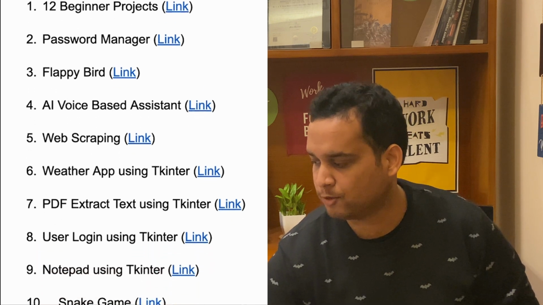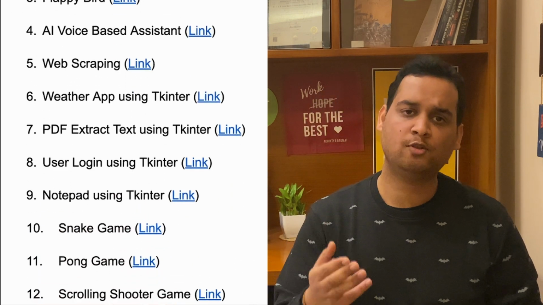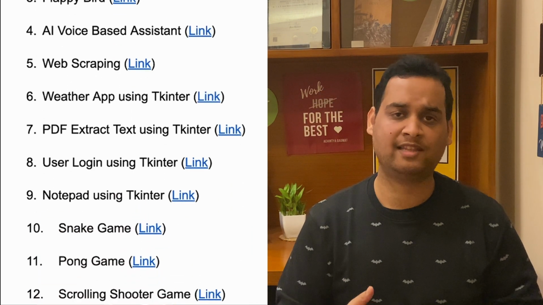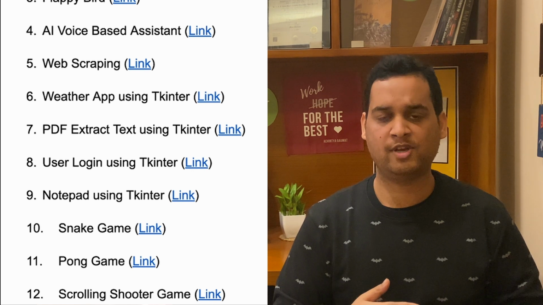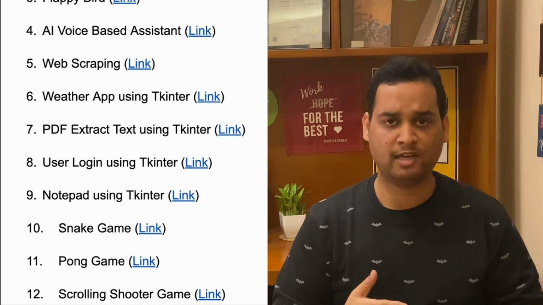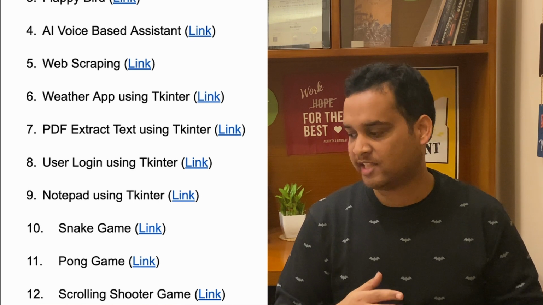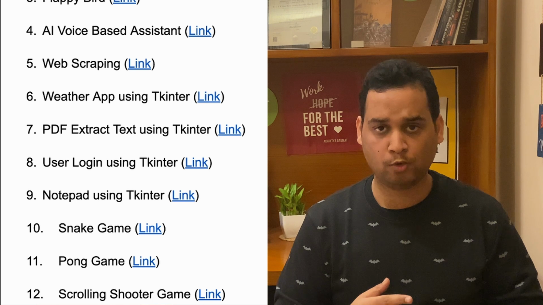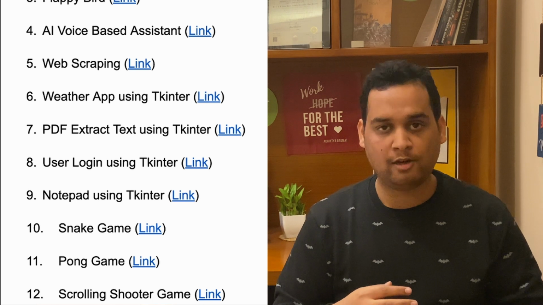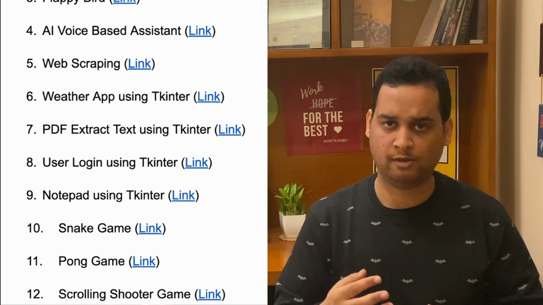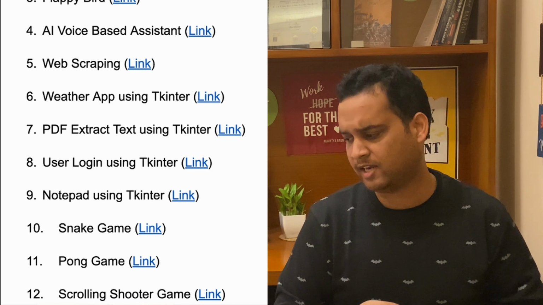Next idea is a weather app using tkinter. You must be aware that in Python there are many modules, very famous ones, like tkinter, pygame, OpenCV, NumPy, Pandas, etc. So we are covering some of them. For tkinter we have 3-4 projects right here. You can make a weather app, you can make a PDF extraction tool which extracts text from a PDF. It's very interesting. You can make that. User login, like how to log in a user, sign up a user, you can make it. It's simple, but you can definitely make it.